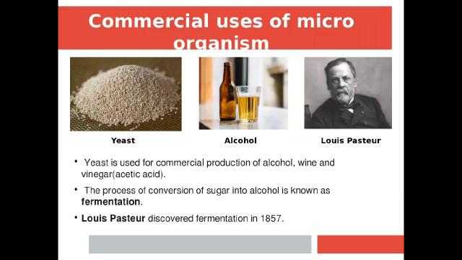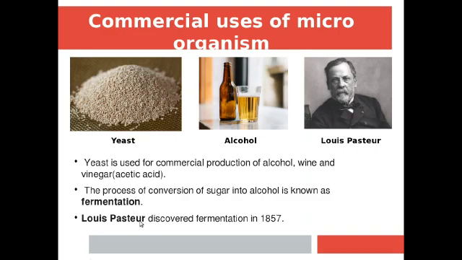Now, look at the picture of the yeast here. We have read one use of yeast is that they are used in the baking industry. Now, yeast are mostly used for the commercial production of alcohol, wine and vinegar. So, here we will read about one process that is known as fermentation. So, what is fermentation? The process of conversion of sugar into alcohol is known as fermentation. This is the definition of fermentation.